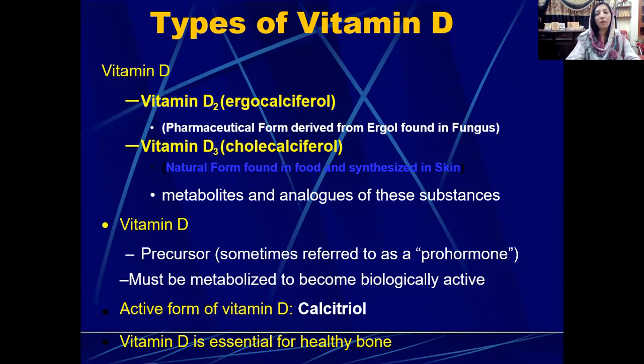human body. So vitamin D has a precursor known as a prohormone, and it must be metabolized to the active form, that is 1,25-hydroxyvitamin D, in the human body. And the active form of vitamin D is known as calcitriol.